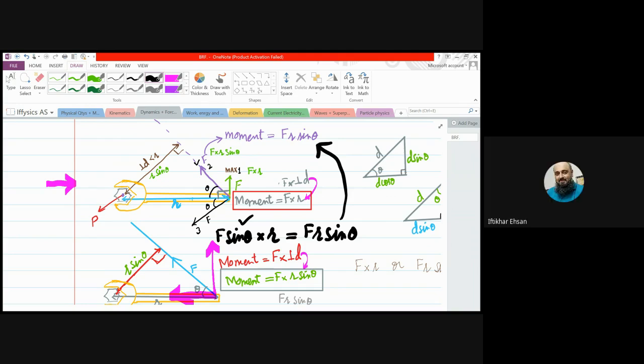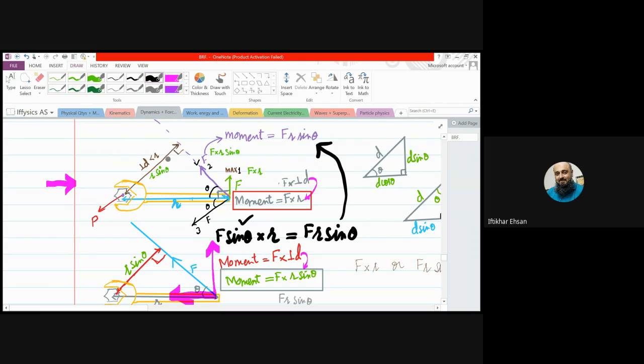So here in position one, the perpendicular distance was r. But when it is acting in this direction, what is the perpendicular distance from the pivot? It means the distance is to be taken from the pivot to the direction of force, making 90 degrees to the direction of force. So in that scenario, the perpendicular distance will be this.